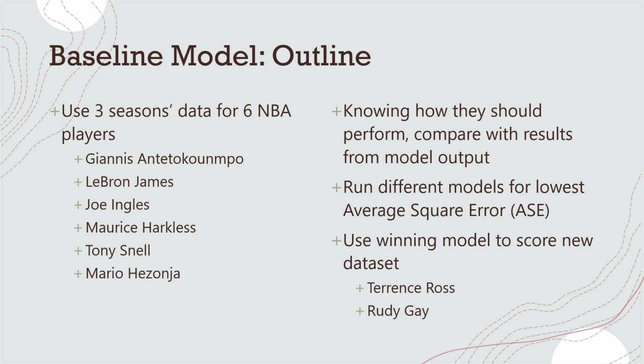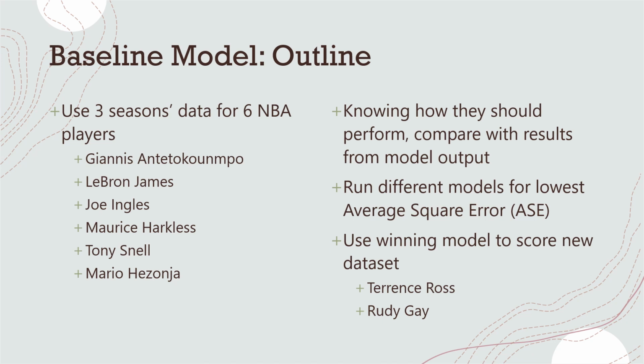In order to assess Terrence Ross and Rudy Gay, we need to first create a baseline model for our machine learning, and this will be done by using 6 NBA players that we have a well-recognized player profile within the league, whether it's good, medium, or bad. So the top 2 you see here are excellent, legendary players. The middle 2 are middle of the pack, and the last 2 are lower tier performing players.